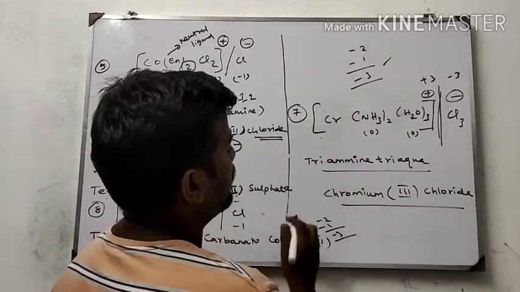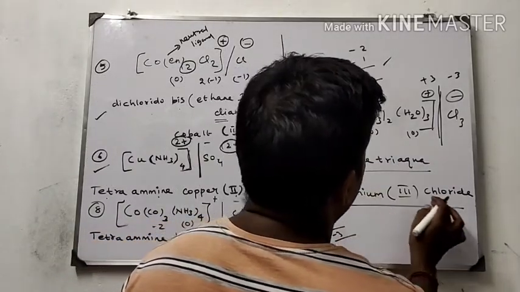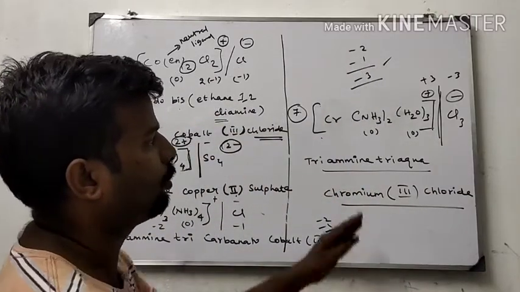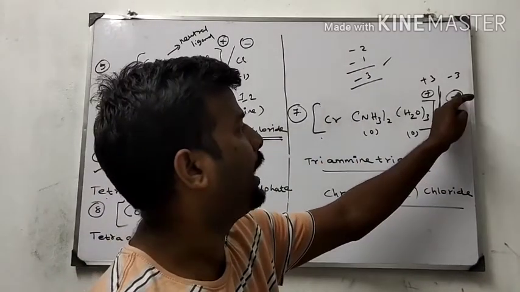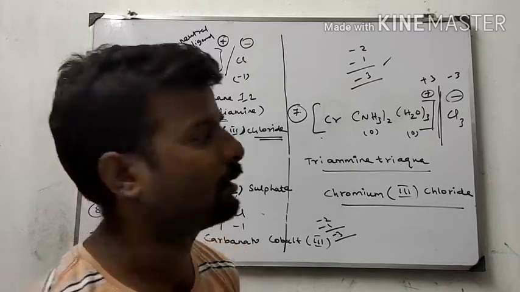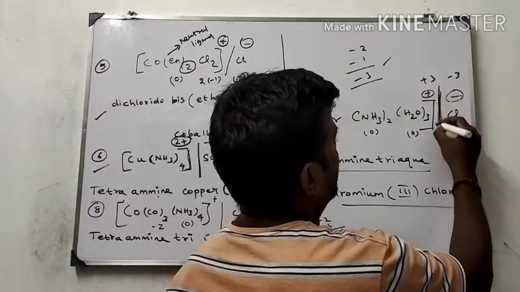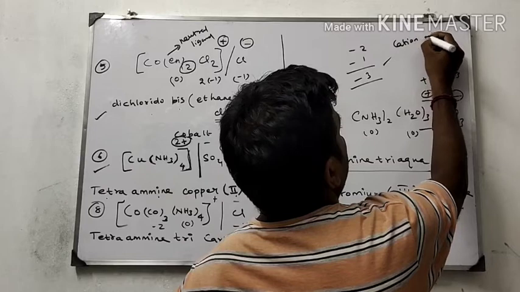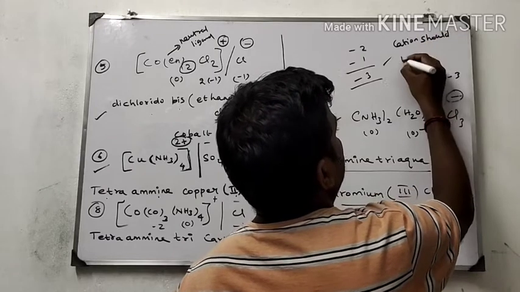The name is triamine triaqua chromium 3 chloride. First we have to separate this complex into anionic and cationic compartments. In the cation, always the cation should be first. The cation should be written first.